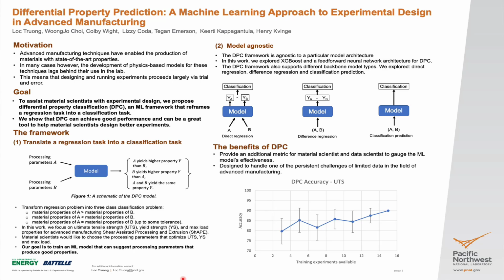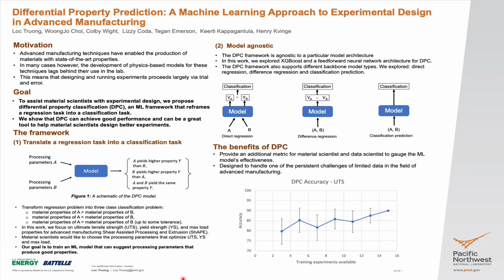In this work, we introduce a framework called Differential Property Classification, or DPC, where we can frame a regression task into a classification task. Through this framework, we can make statements such as: Model A correctly classifies the better processing parameter 90% of the time. Such a statement can help material scientists understand the ML performance better and can be a good tool to help them design their next experiment.